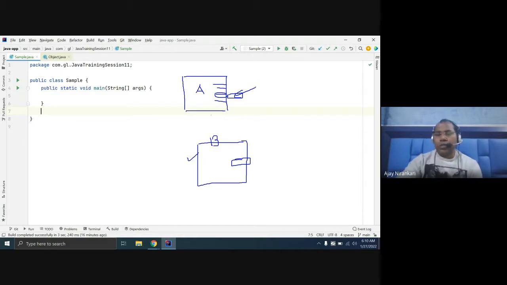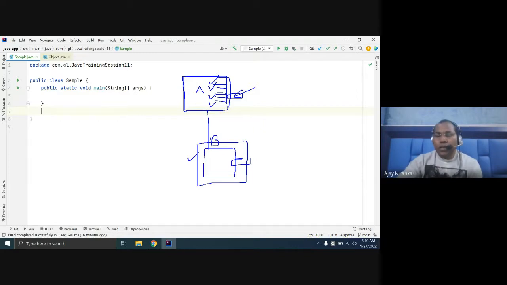So you can say yes. This class A's data members can be inherited in the B class. Whatever variables or methods are declared here can be available in this B class also.